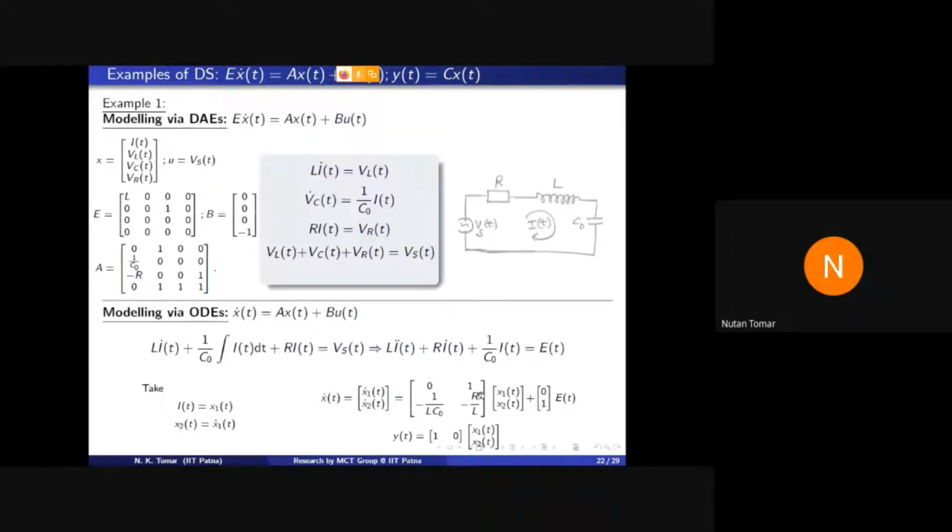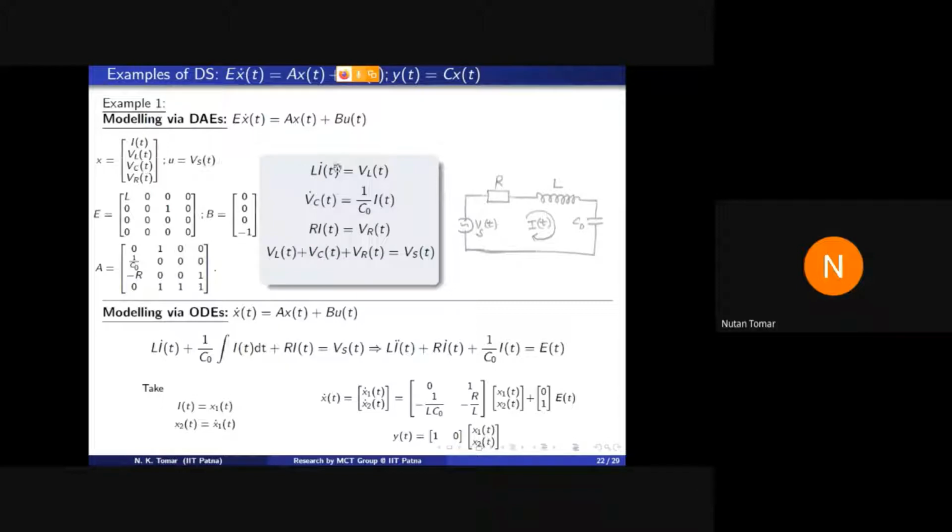And in order to write this state space system, we need some manipulation. We have substituted values from these first 3 equations into this 4th equation. It takes time, and it is not easy to write a computer program for such manipulations always. It needs human involvement. On the other hand, the descriptor systems approach suggests that you take vector x containing all 4 unknowns together